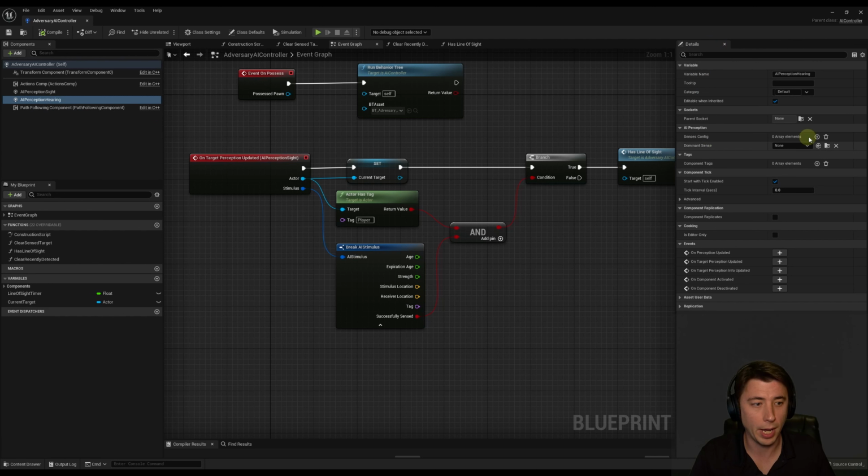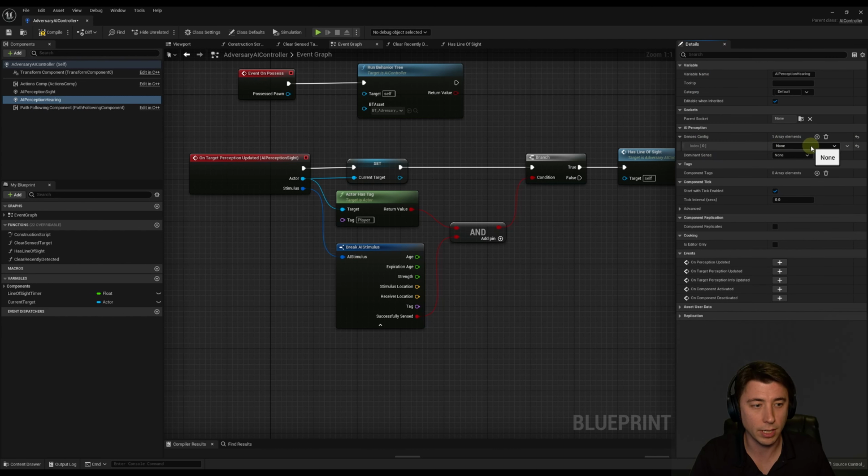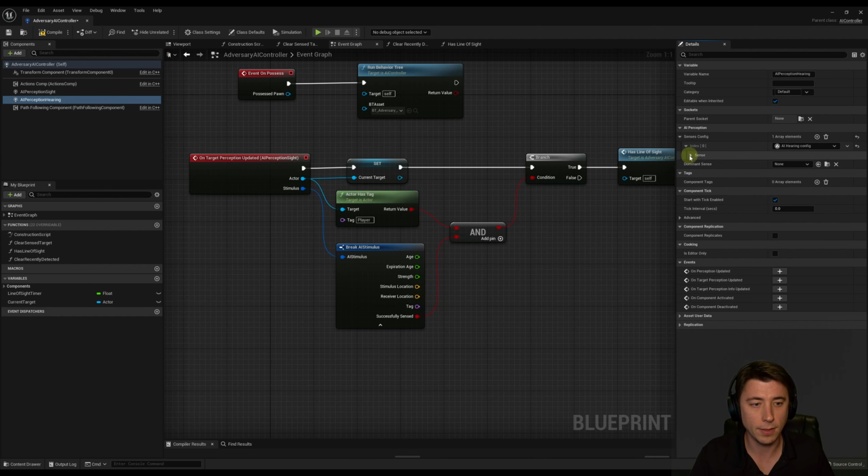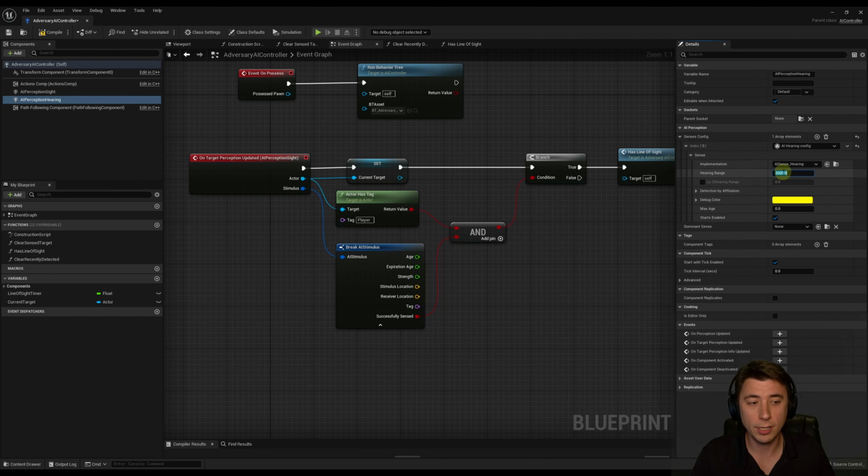So in the details panel, I'm going to hit + under senses config, and then for the index, I'm going to choose AI hearing, and then we'll expand that and expand the sense. Now the first thing I'm going to do is raise the range quite a bit, basically the size of my level. It's going to be about 10,000, because if we have a really big sound like a large explosion, I want our AI to be able to detect that even if it's across the map.